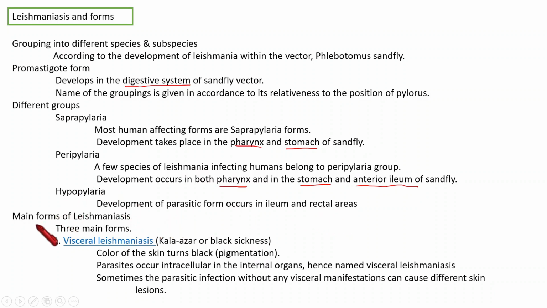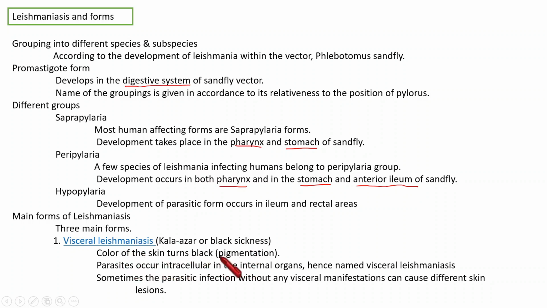Then which are the main forms of leishmaniasis? Which are the different types of leishmaniasis disease? Three main forms exist. The first one is visceral leishmaniasis, or kala-azar, or black sickness. What is the peculiar appearance of this disease? The color of the skin turns black.